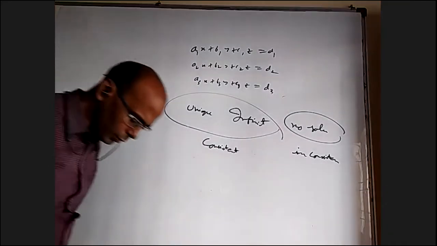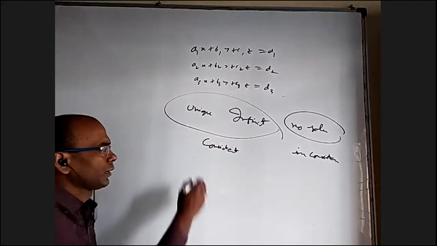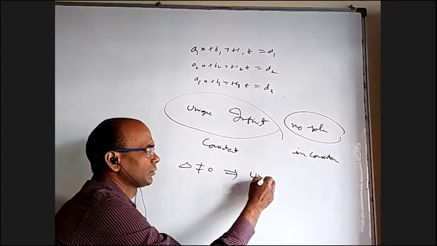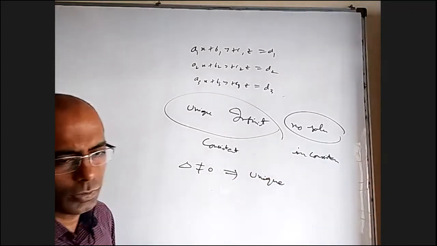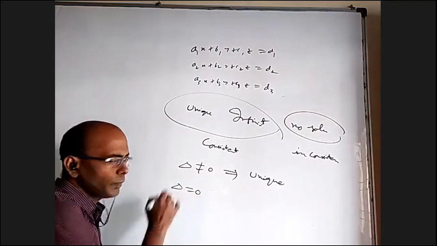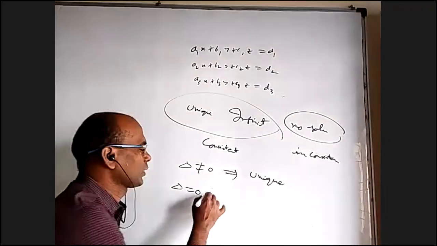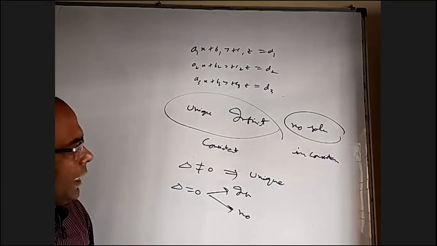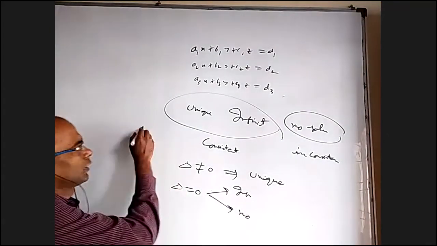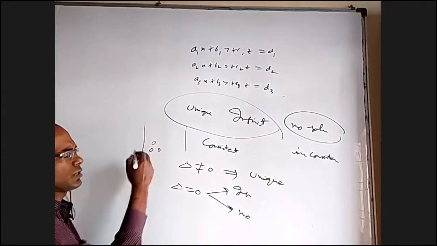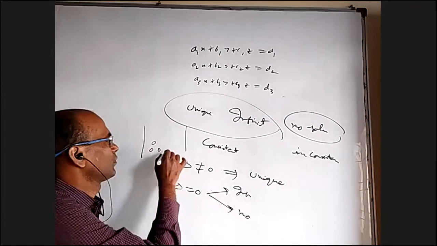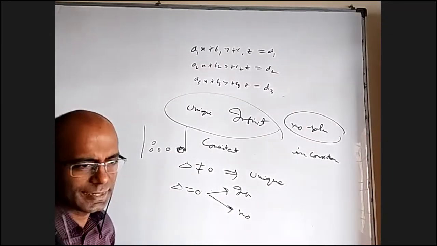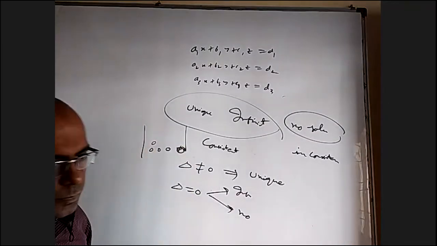So now, when they give you a question, if delta is not equal to 0, everything is very, very simple. It is unique. You don't have to consider any cases at all. When delta is 0, then the problem comes: whether it is infinite or no solution. The best method, I prefer, is to write the 3 by 4 matrix and convert these three into zeros. Everything will be quite obvious there. If this is 0 and this is a non-zero number, it is no solution. If this is also 0, most likely it is infinite solutions, unless some other thing comes here.